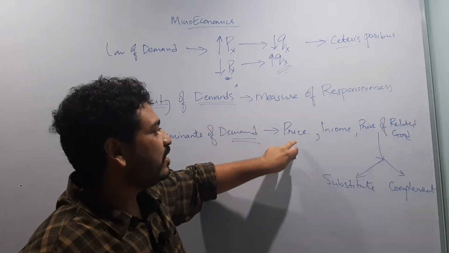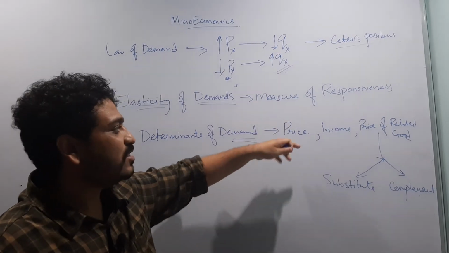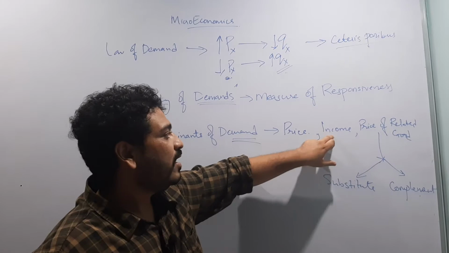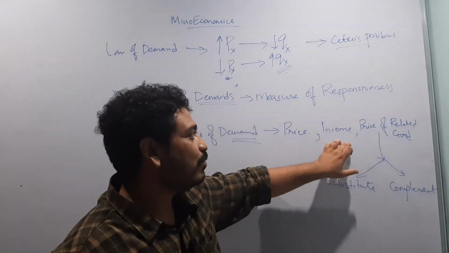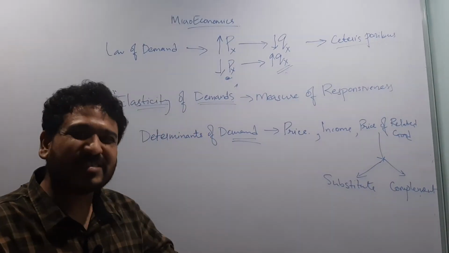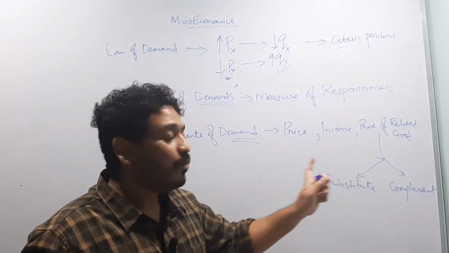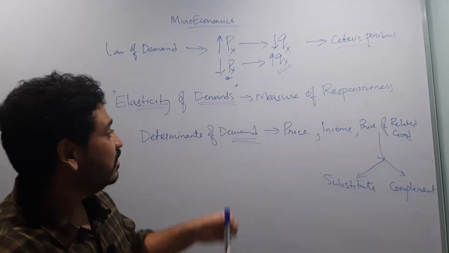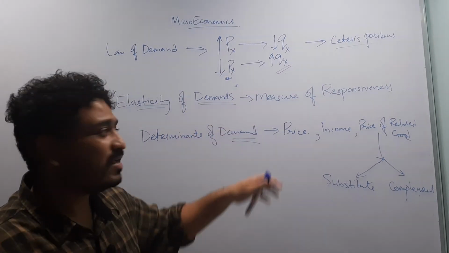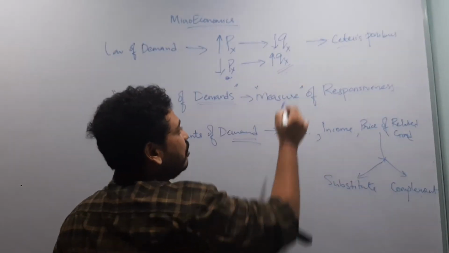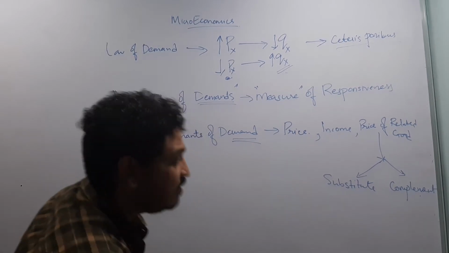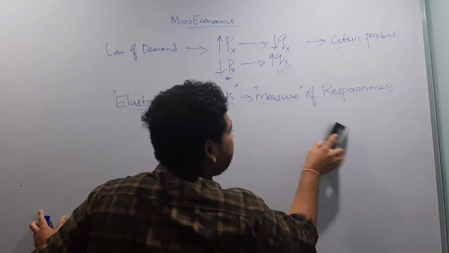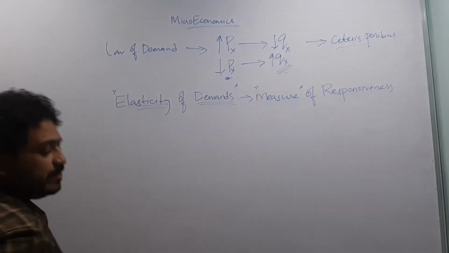What will happen if there is a change in price, and what is the corresponding response of the consumer? What will happen if there is a change in income, and what will be the response? And what will happen if there is a change in the price of related commodities? What will be the reaction of the consumer? This is what elasticity of demand measures. It is a measure of responsiveness. I hope you have written down these three indicators.